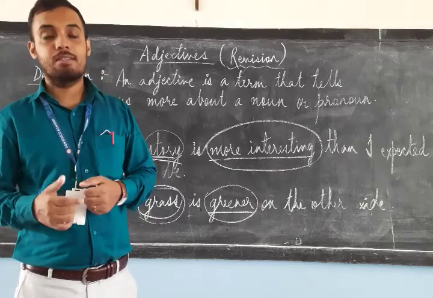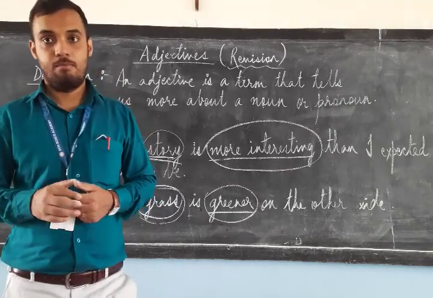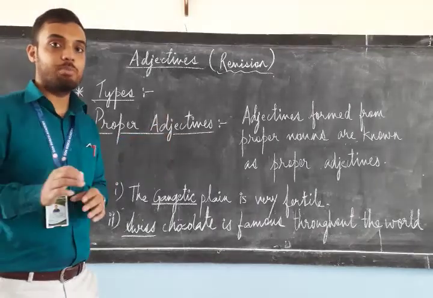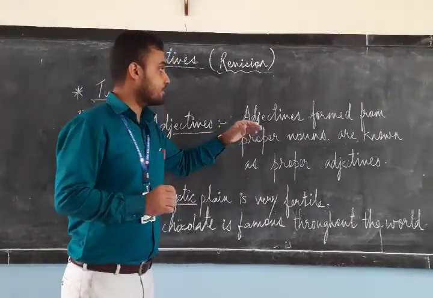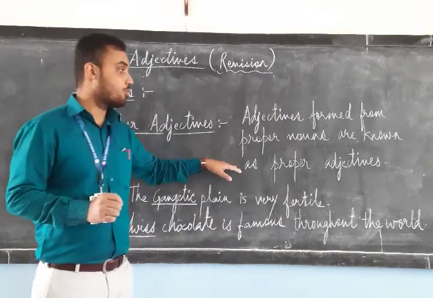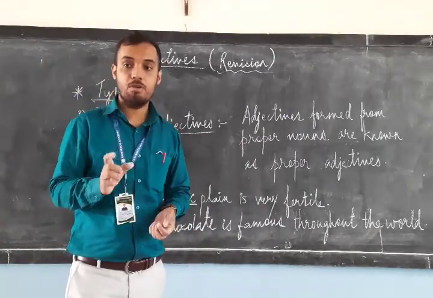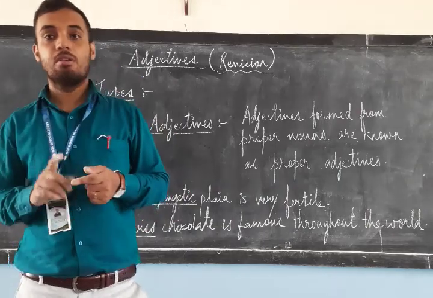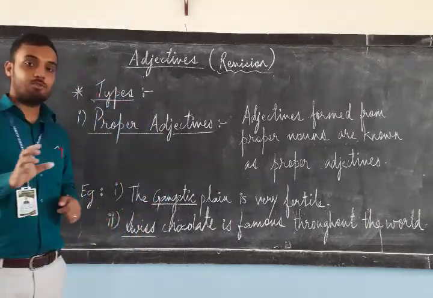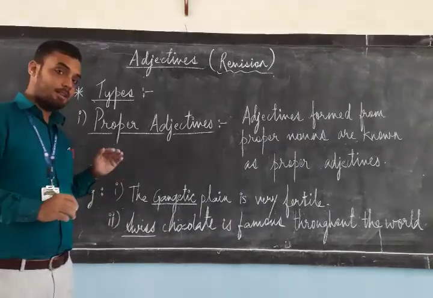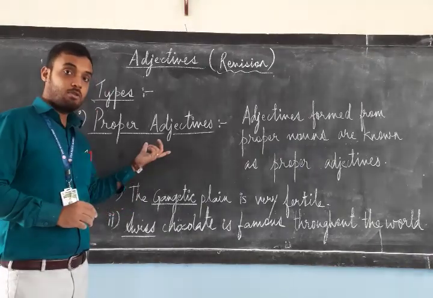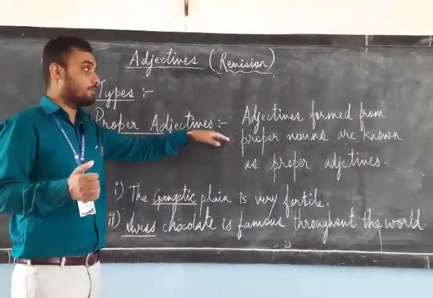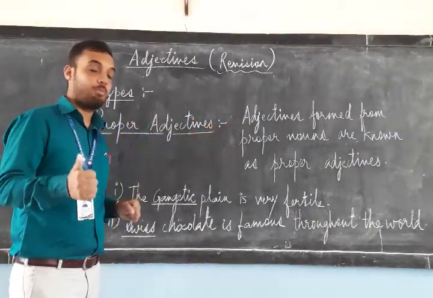Now we will be discussing the types. The first type is proper adjective. Now what is a proper adjective? Adjectives formed from proper nouns are known as proper adjectives. What are proper nouns? Proper nouns are names given to a particular person or a thing. That is known as a proper noun. Example for proper adjectives. How do we form proper adjectives? The definition is adjectives formed from proper nouns.